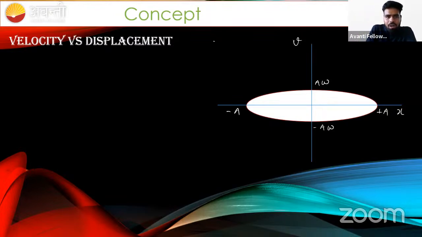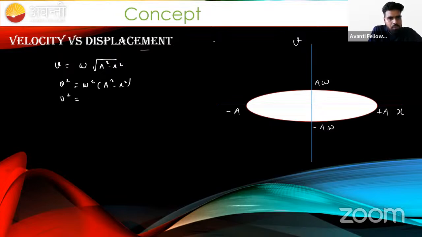Okay, beta. So what is the graph between velocity and displacement in case of SHM? Anybody in this class? Sir, we know the equation v equal to omega under root a square minus x square. How can we develop the relation? Sir, we have to develop a relationship between v and x. If we square both sides, v square equal to omega square a square minus omega square x square.